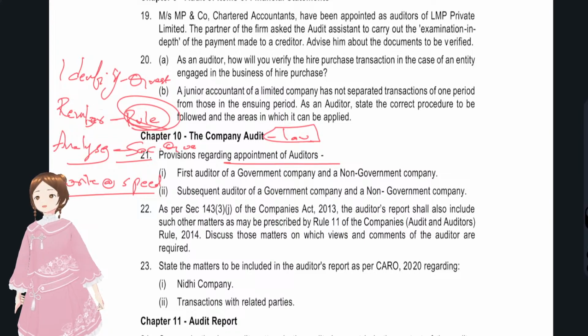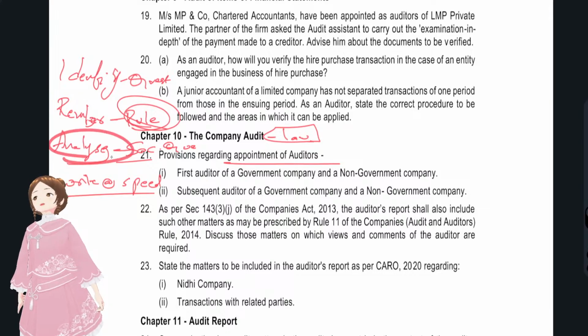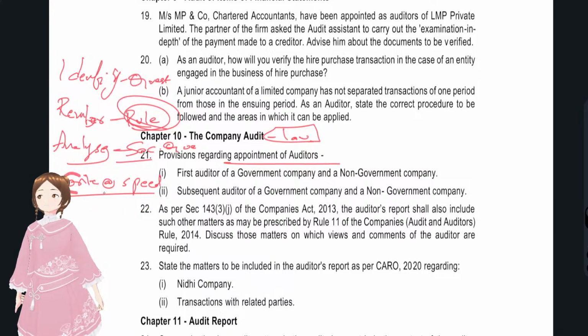I can share all the tips and tricks to remember things, or give the backstory so that whenever this provision comes, you will remember the story. And analyzing the case scenario, I can do with you in this live session. But writing at speed, you have to practice. Only this step you have to do, and with all these four inputs you'll get marks.